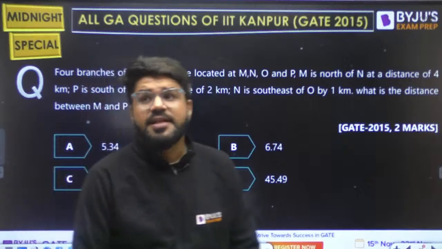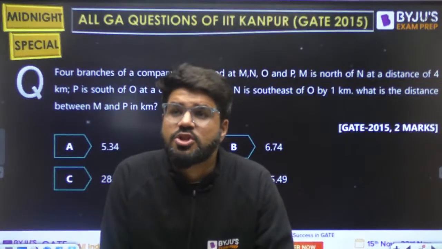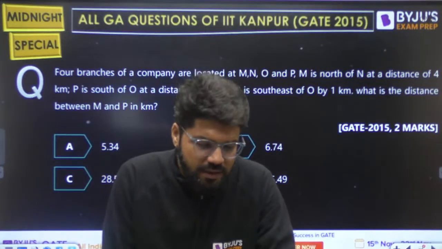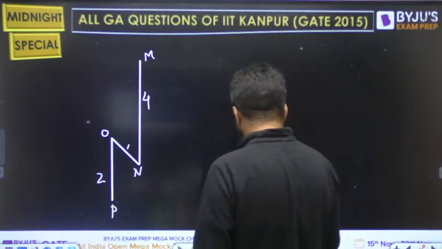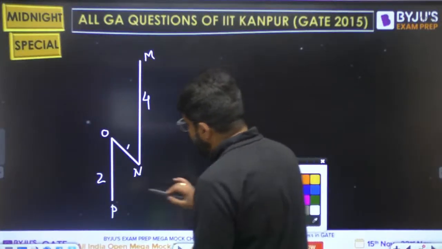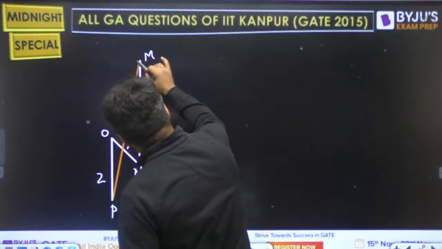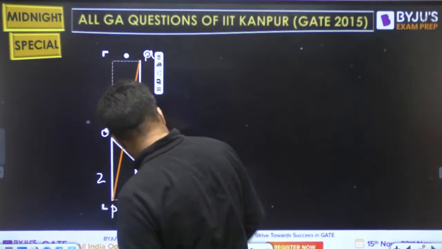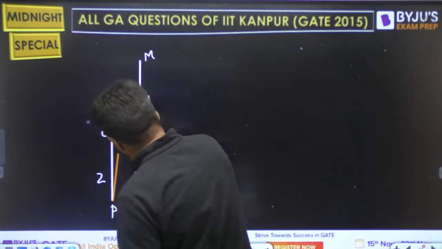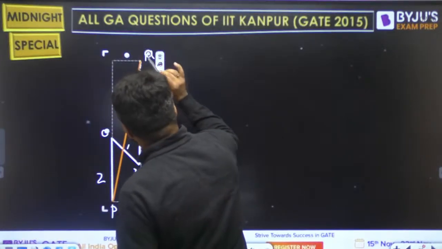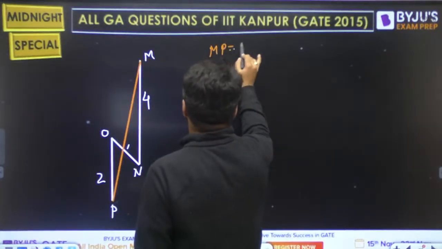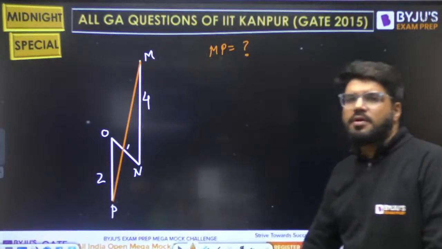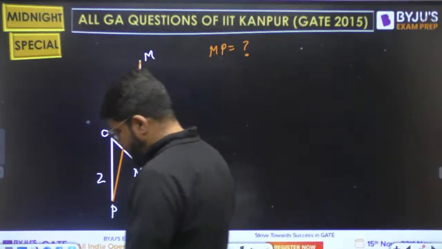What is the distance between M and P? Guys, once again, distance means what distance? Distance means the shortest distance. Shortest distance between M and P. What is the shortest distance between M and P is required. Okay. So what is that shortest distance? We will highlight this. Between M and P. What is that? Shortest distance between M and P. This is what is required. Question is, what is the MP equal to?